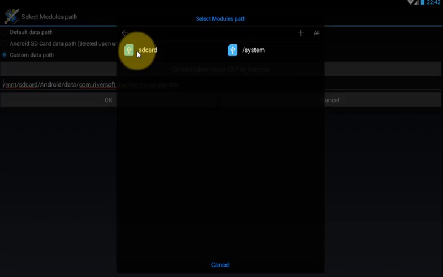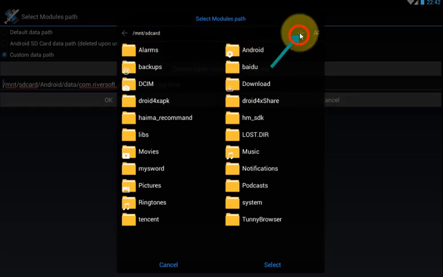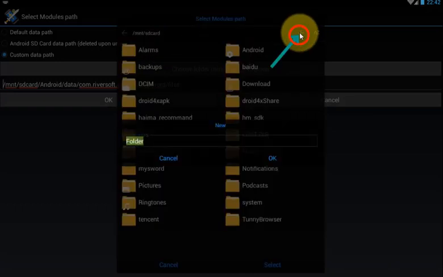So if you have enough space on your internal, then you can choose the default data path or Android SD card data path deleted upon uninstall. You can choose either of them. But if you have an external SD card and you wish to install on it, then you have to choose custom data path, select the SD card and create a folder named MySword.